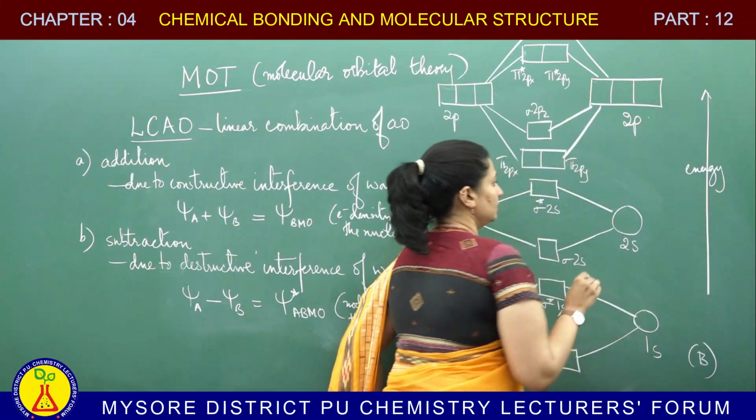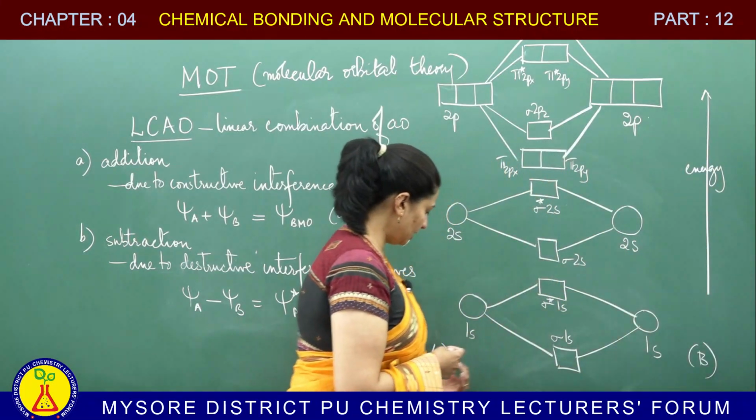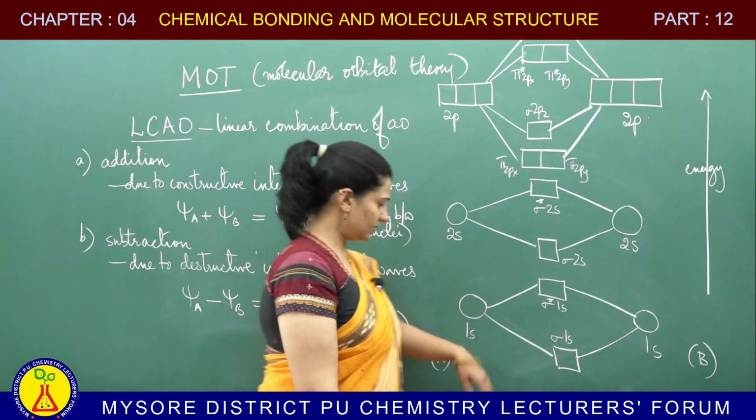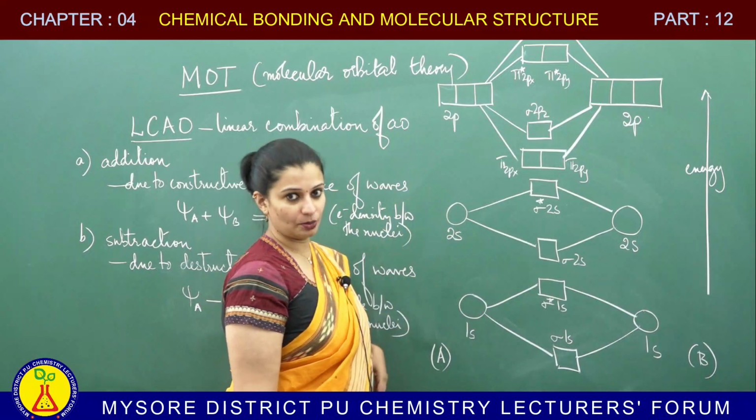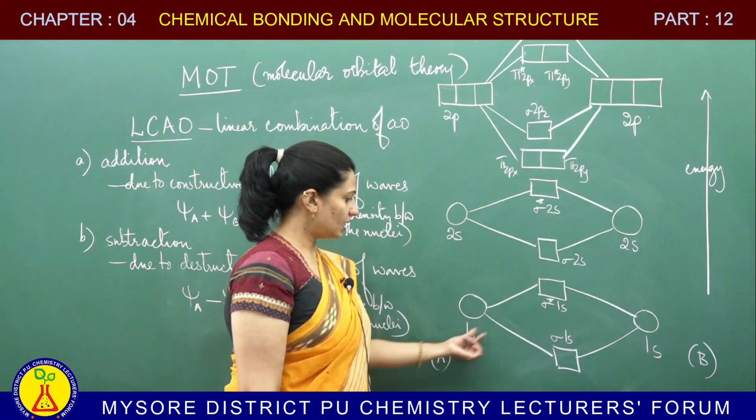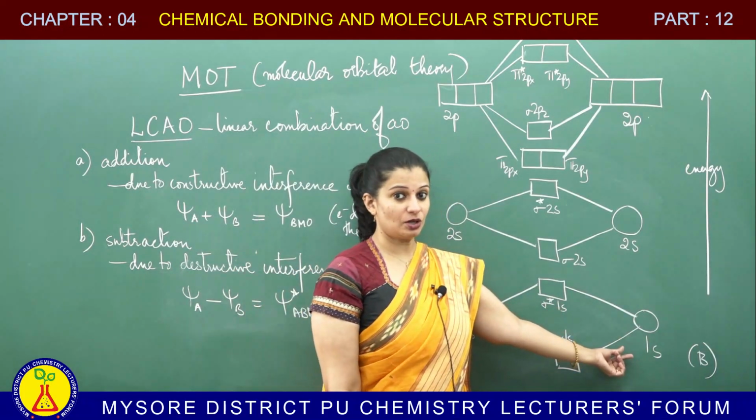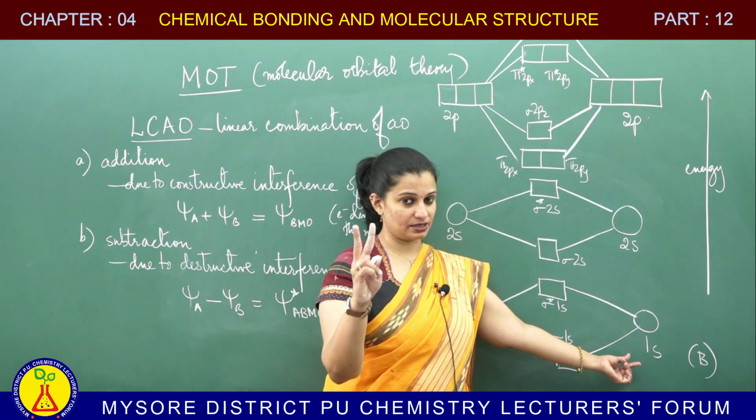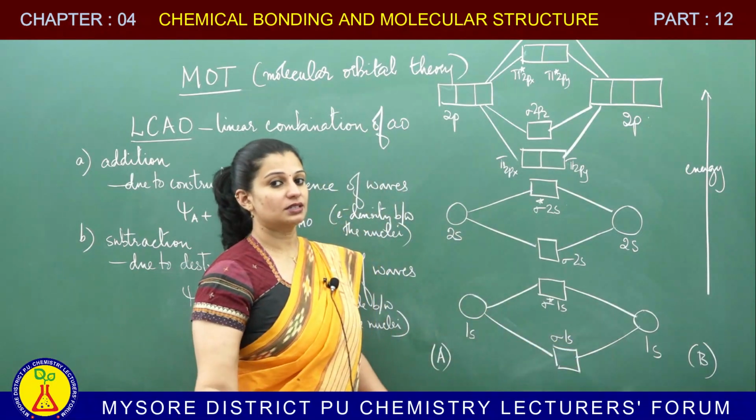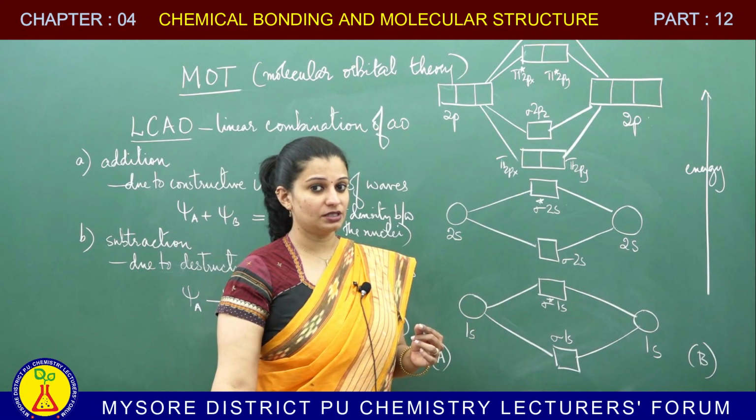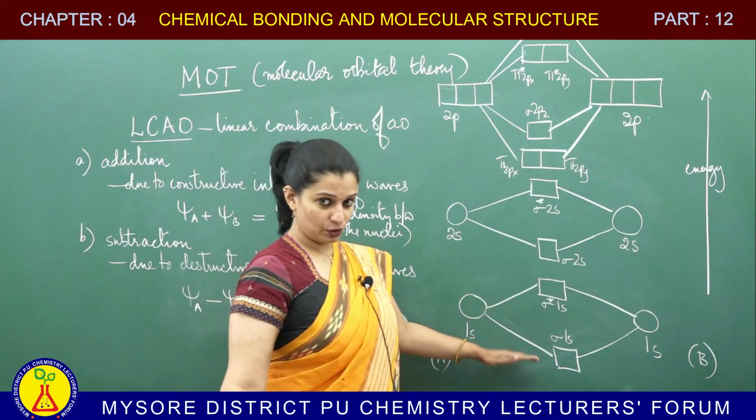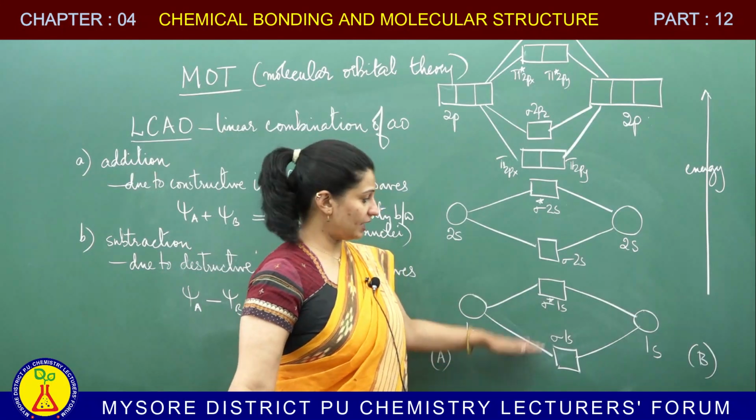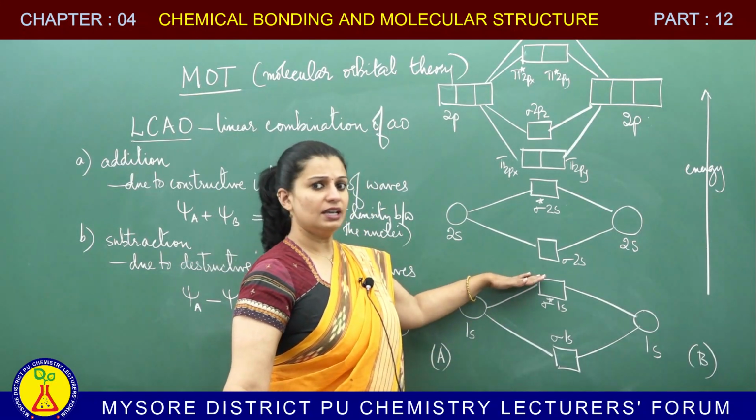So, let me explain. This is atom A and that is atom B. Let us assume atom A has 1s orbital, 2s orbital and 2p orbitals. So, 1s and 1s. How many atomic orbitals are combining? 2 atomic orbitals are combining. When 2 atomic orbitals are combining, how many molecular orbitals should be formed? 2 molecular orbitals should be formed. One should be of lower energy, which is BMO, and the other should be of higher energy, which is ABMO.